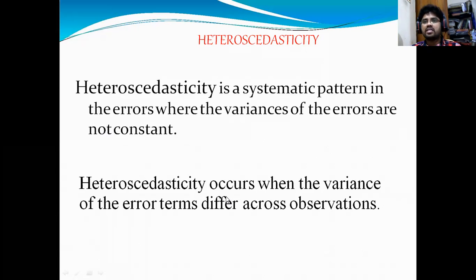So heteroscedasticity occurs when the variance of the error term is different across the observations. As I told you from the beginning, the variance of the error term differs across observations. For example, if you take 30 observations, and the variance of each observation is different from another observation, that is called heteroscedasticity.